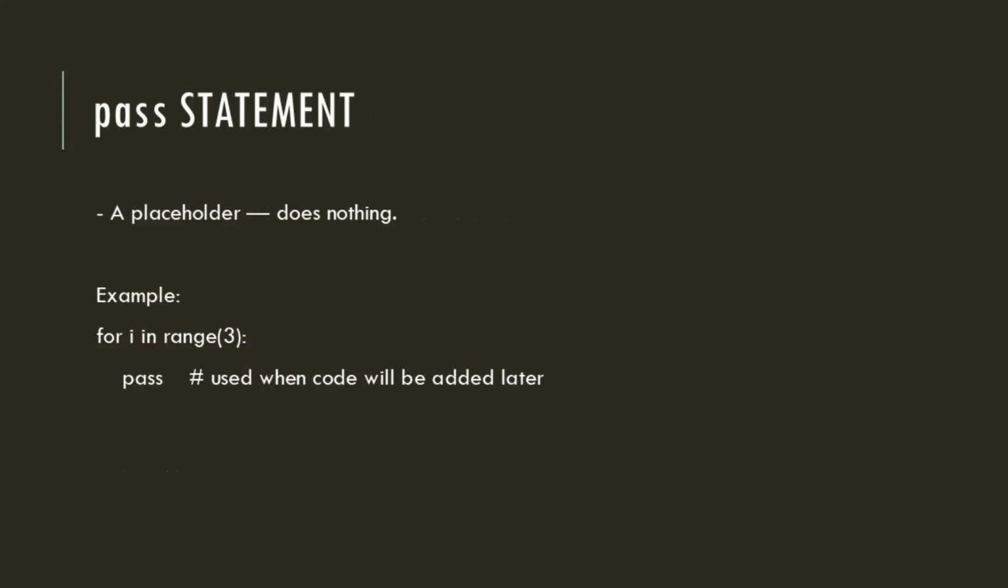Third, pass. A placeholder which does nothing. For i in range 3, pass. Used when code will be added later. All these tools help you write flexible, practical loops. With this, we complete our concept of looping in Python.